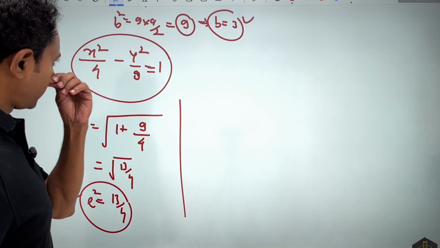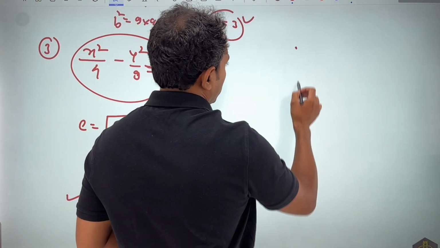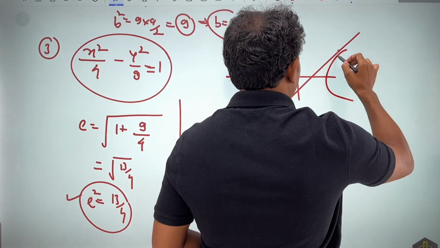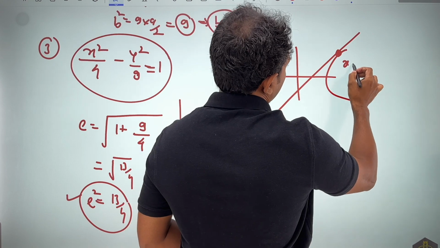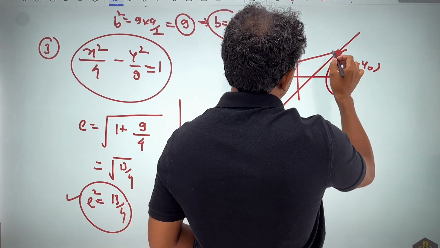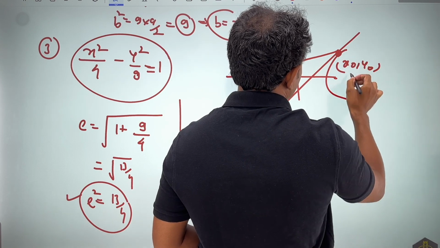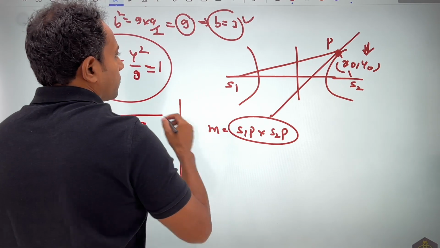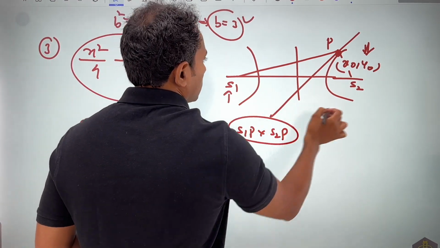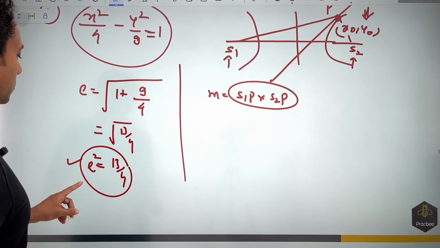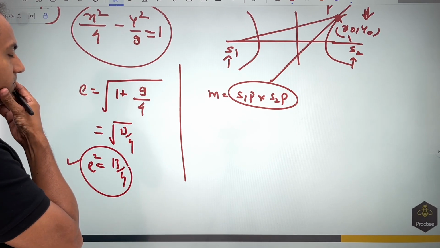For finding the value of m, that is nothing but the focal distance of the point. So you can see that now we have got a tangent that is touching the curve at x0, y0. What they are asking is the multiplication of focal distances. Now if I want to get the value of S1P, S2P, a very important idea would be to know the value of S1, know the value of S2 and know the value of P. See, we know the eccentricity value, that is nothing but root 13 by 4.